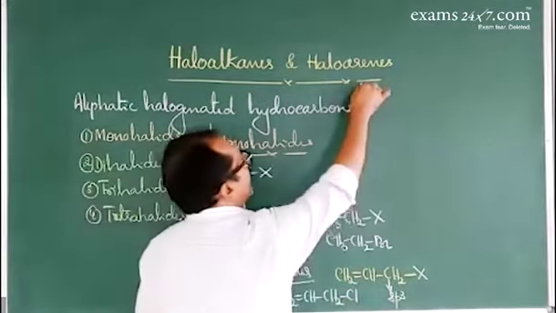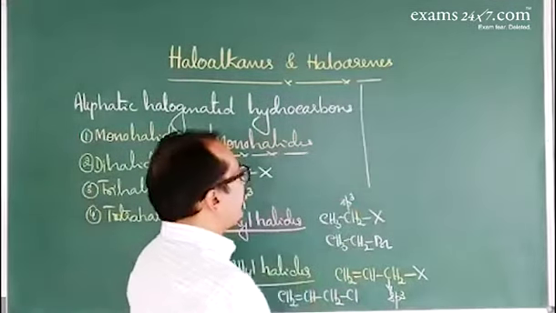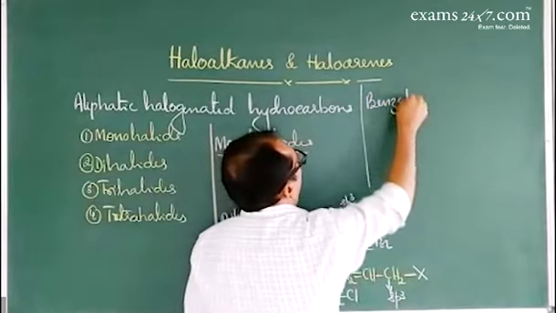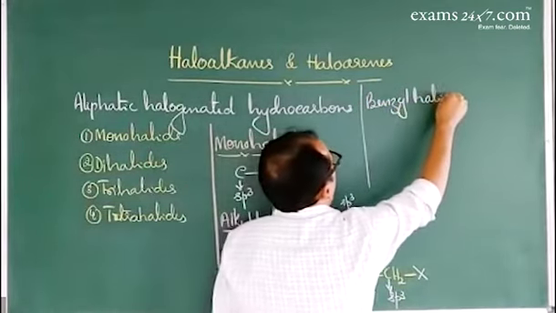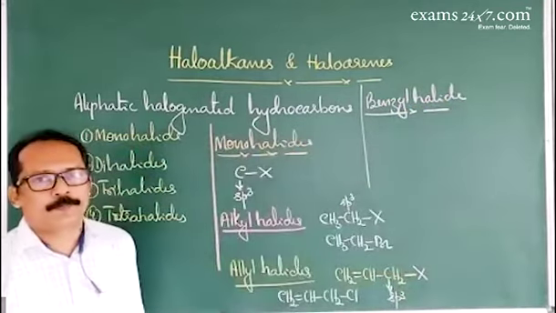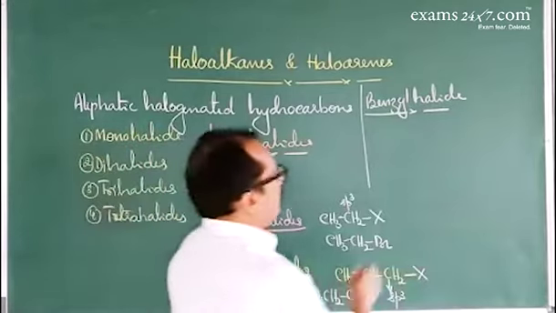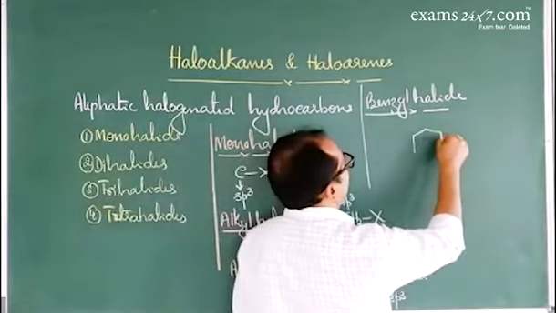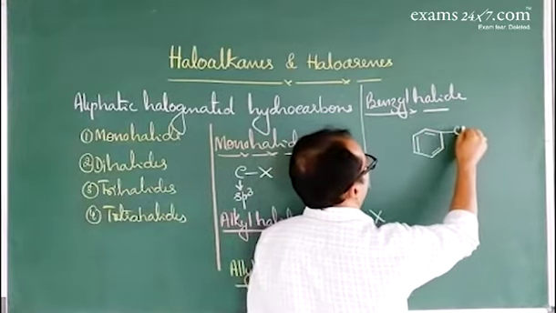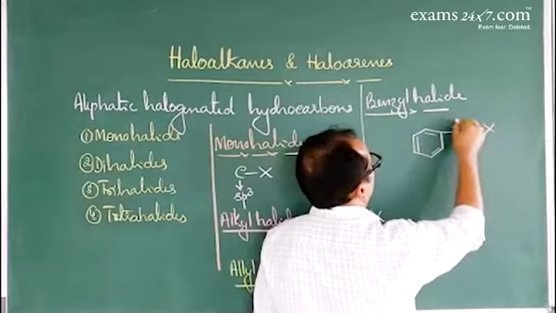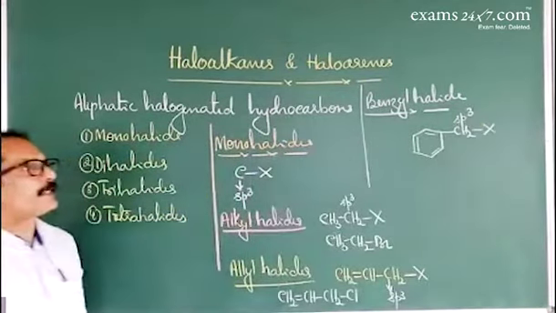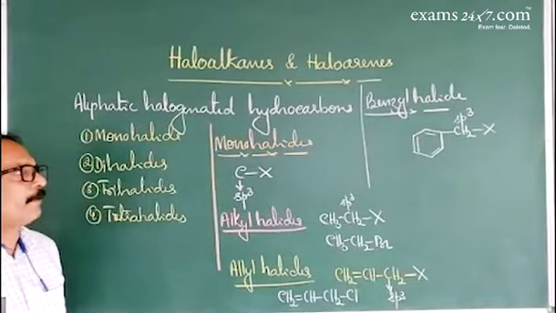Next one is benzyl halide. So in benzyl halide, the halogen atom is attached to the benzyl group. Benzene ring with side chain CH2. This carbon atom is sp3 hybridized. Example for benzyl halide, benzyl chloride.